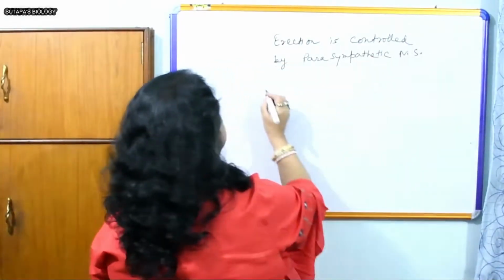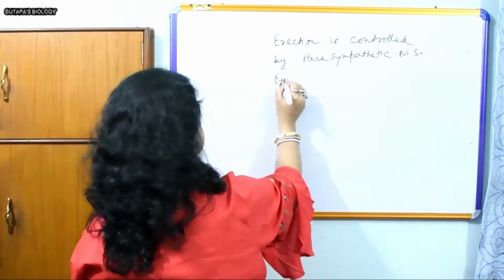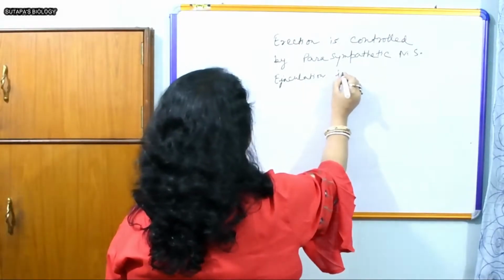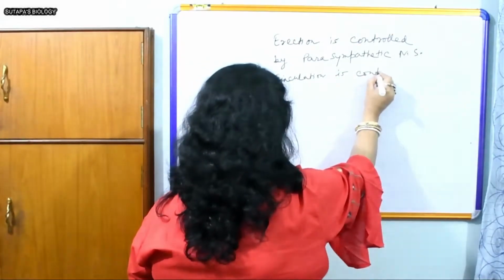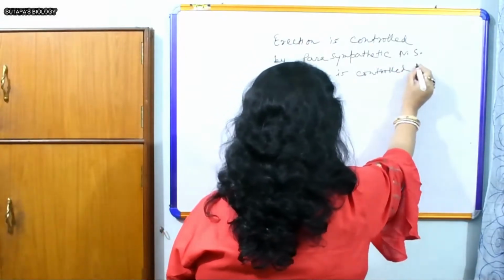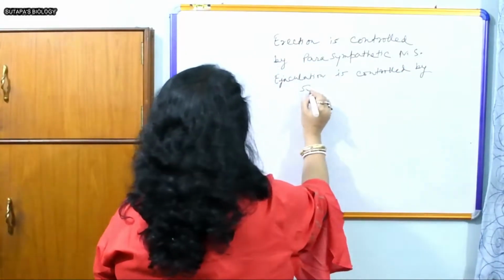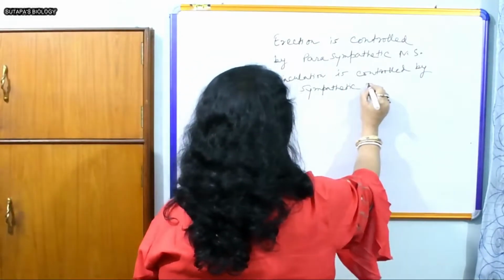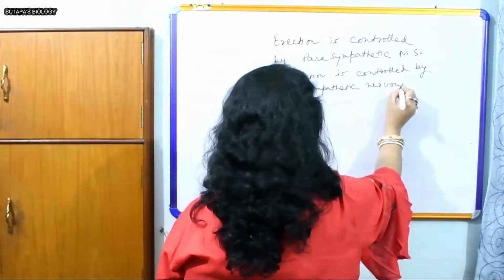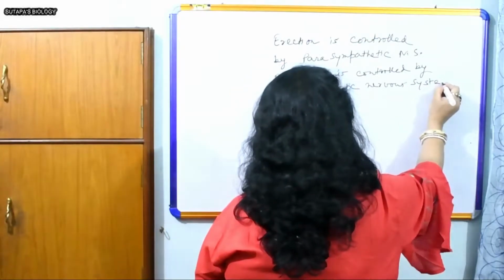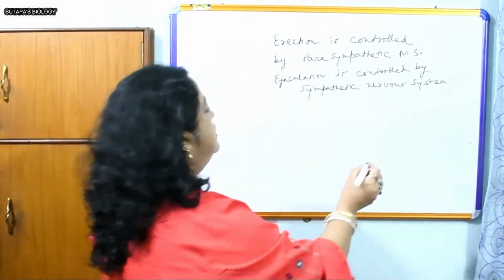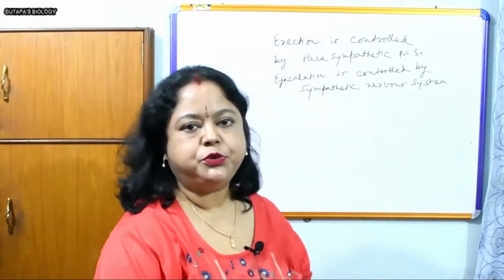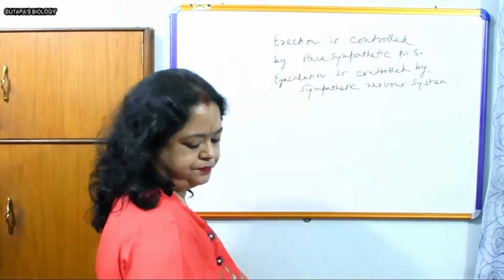Ejaculation is controlled by the sympathetic nervous system. So this is the complete information about the male reproductive system. Now I am starting my today's topic, the female reproductive system.